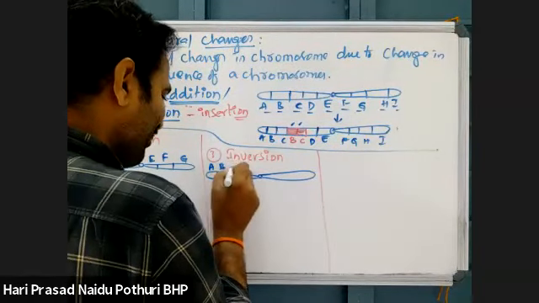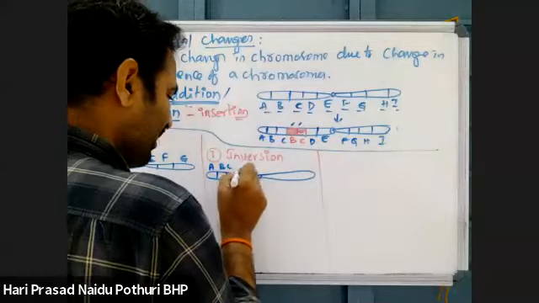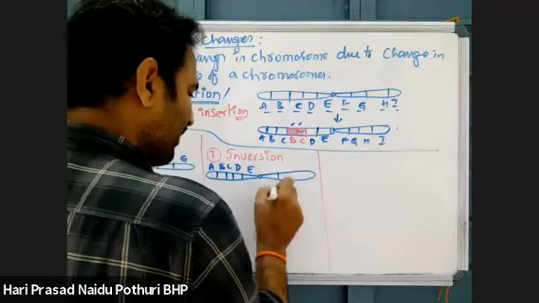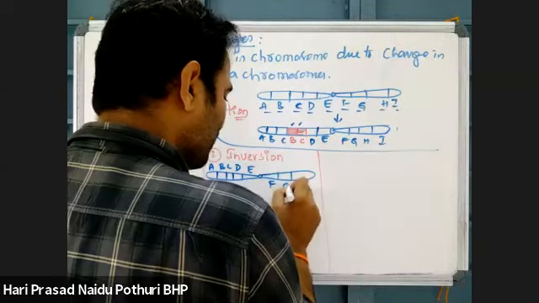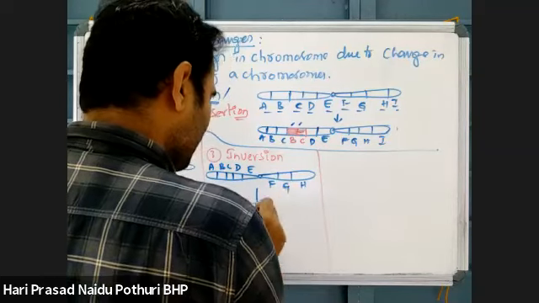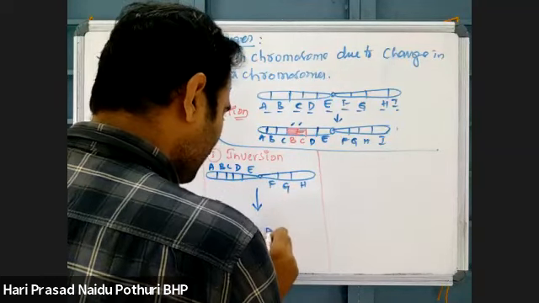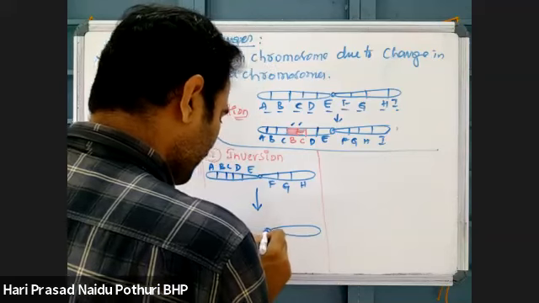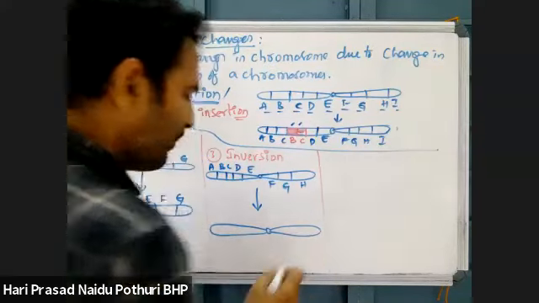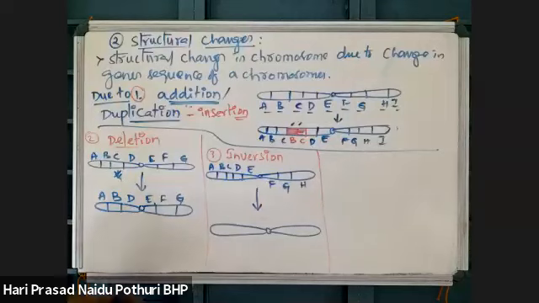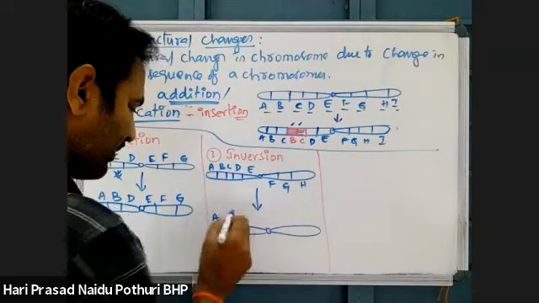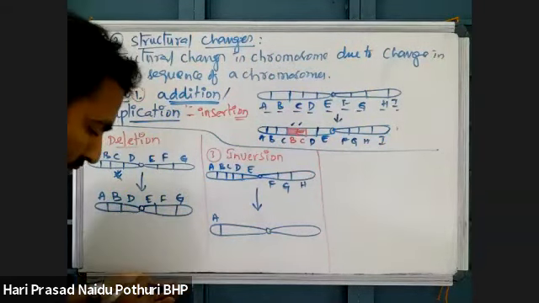A, B, C, D, E, F, G, H, like that some genes are there on this chromosome. Same genes will be present, but